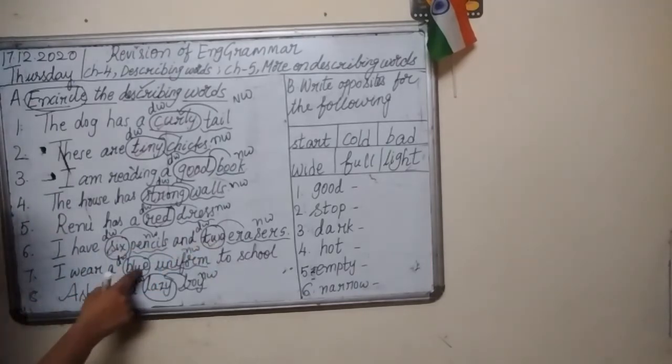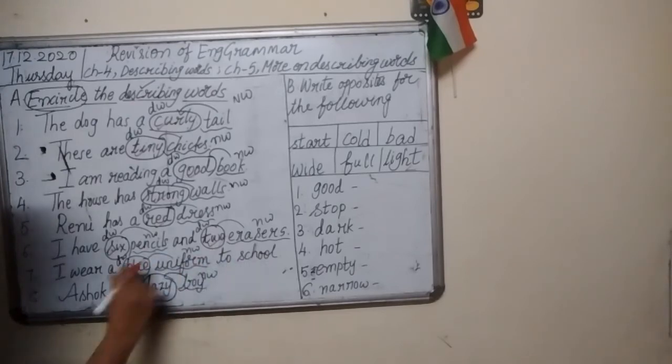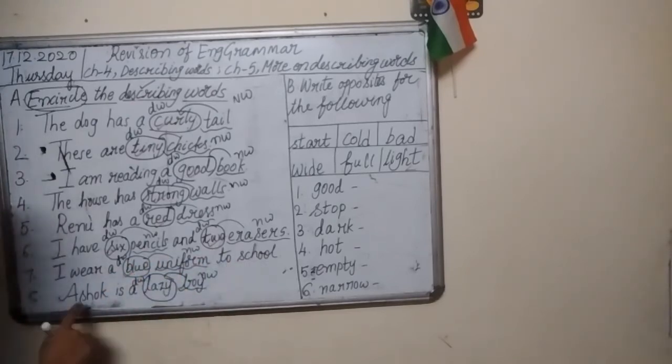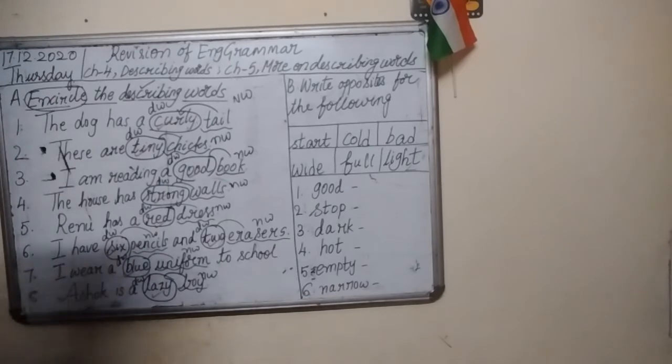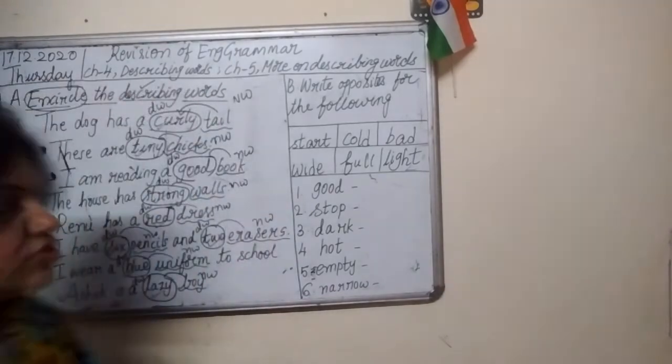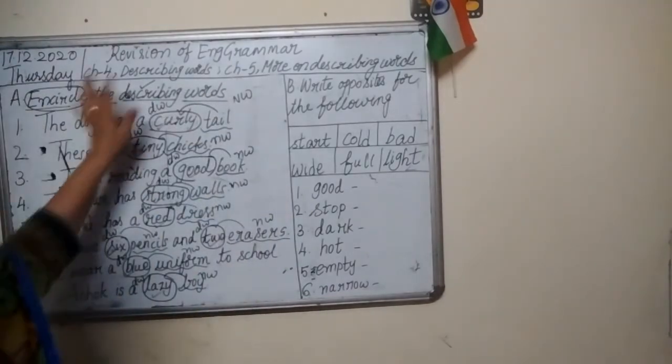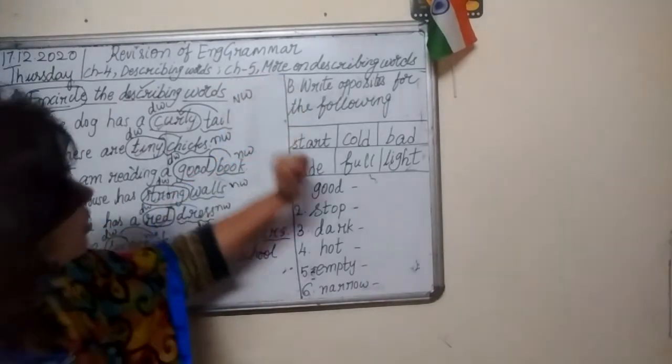I wear a blue uniform to school. Blue uniform. Blue is a describing word. Ashok is a lazy boy. And lazy is a describing word. Okay, children? Now let's do this exercise. This is over. Now let's come here.